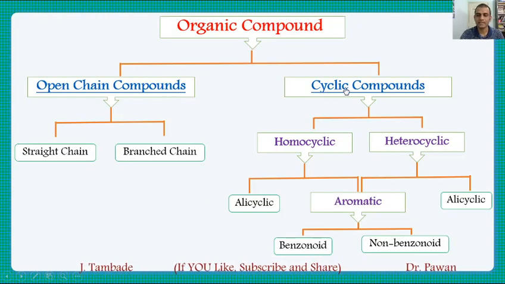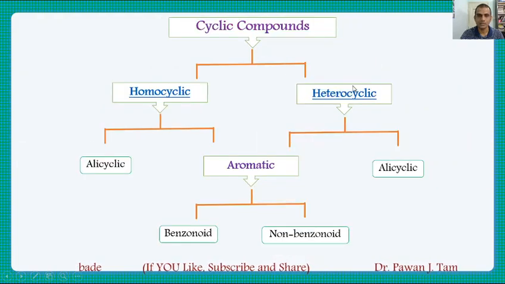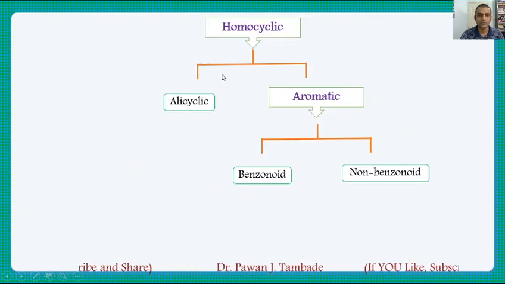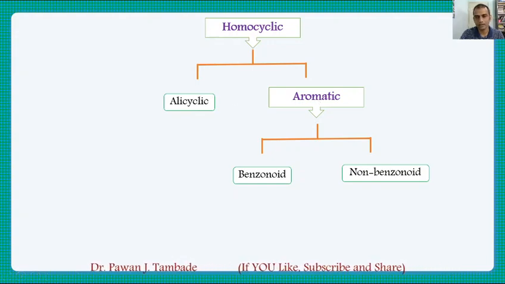Now the next one is cyclic compounds. Cyclic compounds are further classified into homocyclic and heterocyclic. We will see one by one what homocyclic is and what heterocyclic is. First we will look at homocyclic organic compounds. These homocyclic organic compounds are again classified into alicyclic organic compounds and aromatic compounds. Then these aromatic compounds are classified into benzenoid and non-benzenoid depending upon their structure. We will see examples of all these three categories one by one.